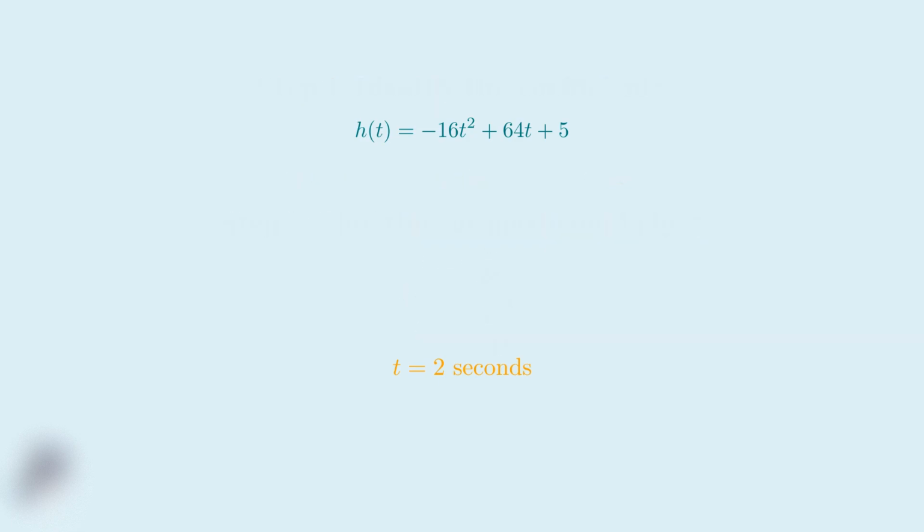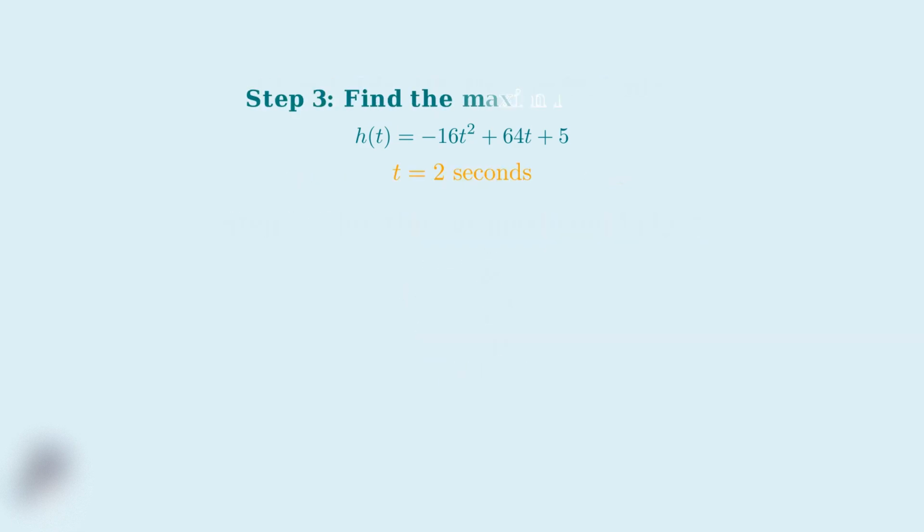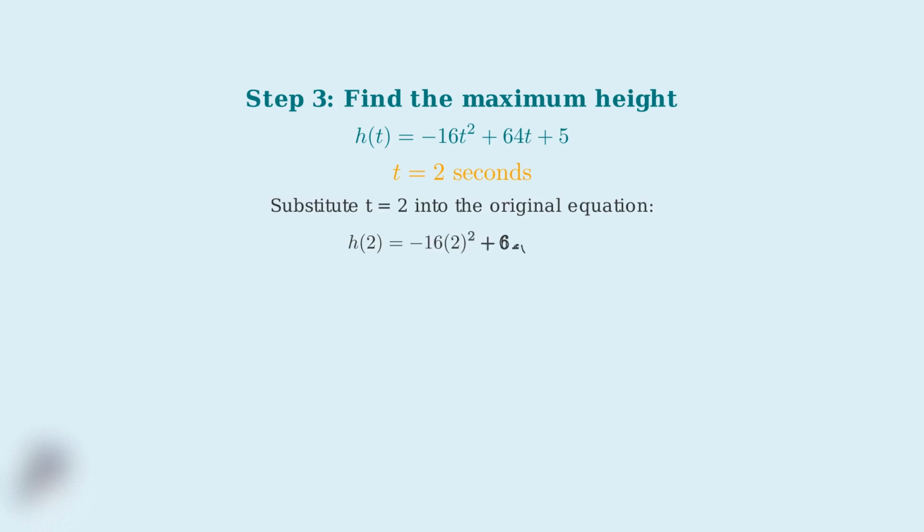Now that we know when the maximum height occurs, let's find what that maximum height actually is. Step 3. To find the maximum height, we substitute t equals 2 back into our original equation. h of 2 equals negative 16 times 2 squared plus 64 times 2 plus 5. First, we calculate 2 squared equals 4, and 64 times 2 equals 128. Next, negative 16 times 4 equals negative 64. Finally, negative 64 plus 128 plus 5 equals 69. So the maximum height is 69 feet.